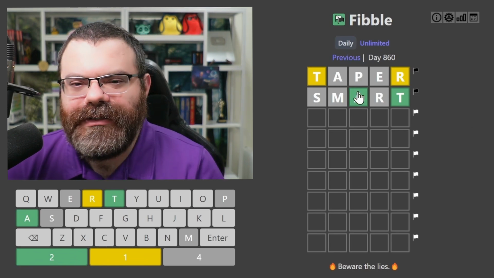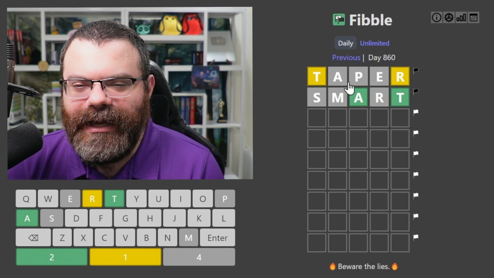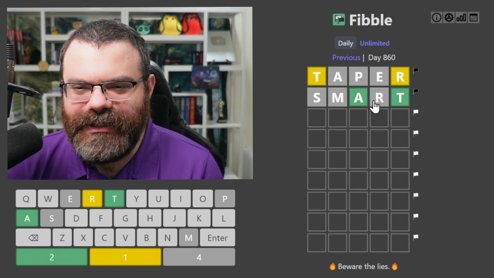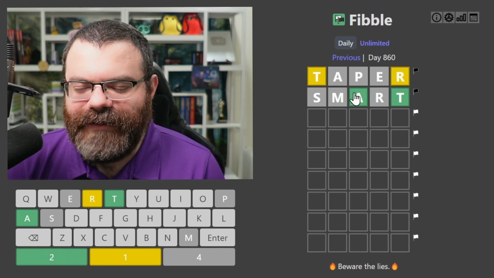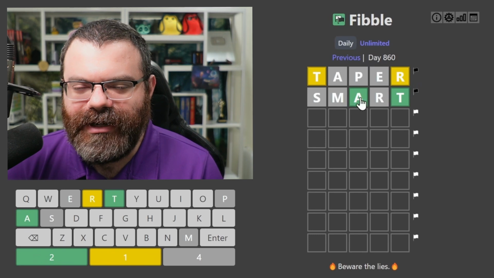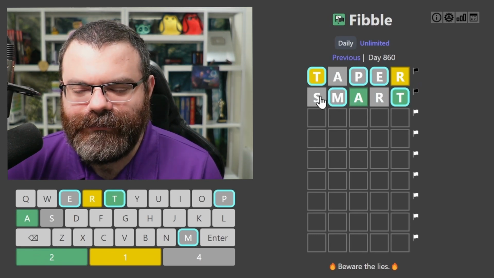So there's a contradiction between these A's. This says there's no A. This says there is. And there's a contradiction between these R's. This says there's no R. This says there is. That's two lies. I have to use a lie for the R's. I have to use a lie for the A's. So that's it. That's all the lies we get. One in taper, one in smart. So anything that's not an A or an R has to be true.